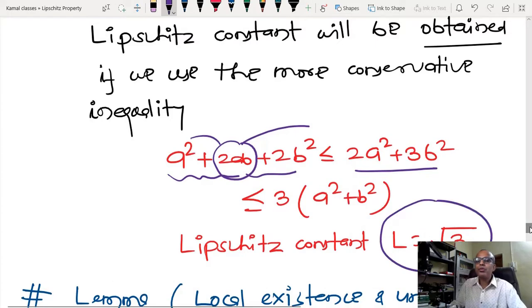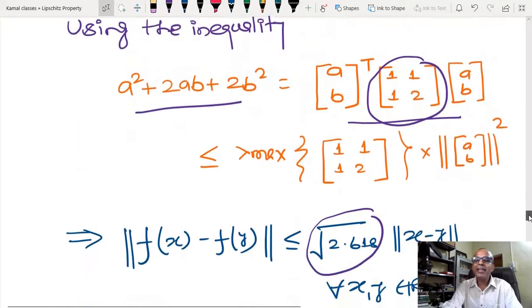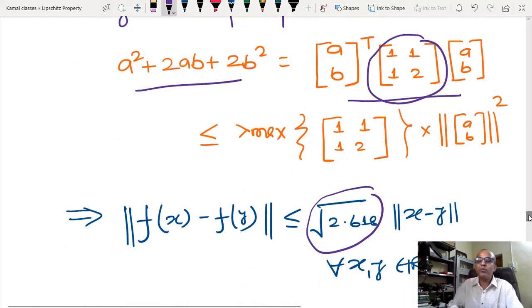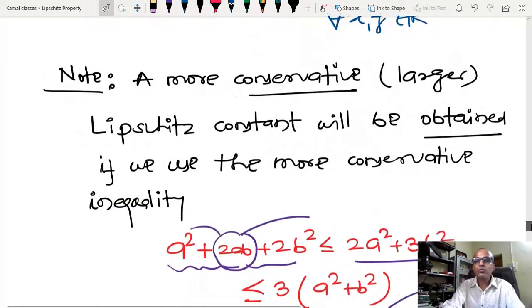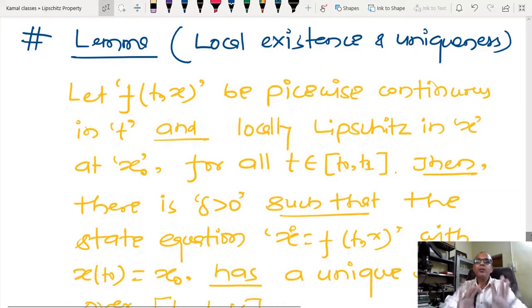What I want to say here is that the Lipschitz constant is not unique, it is non-unique. Why? Because I have to establish some kind of inequality here. If something is true for less than 3, then it is also less than 4, less than 5, less than 6. Due to that reason, based on the inequality, I have different L. But if something is Lipschitz, then there always exists some kind of L. Up to here we have been talking about the Lipschitz condition.